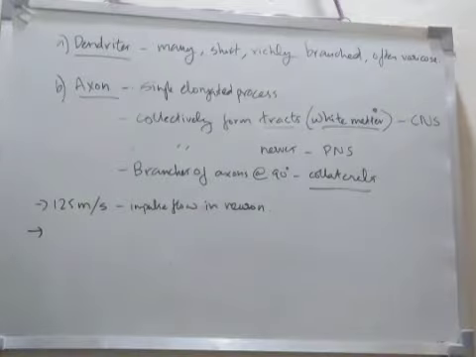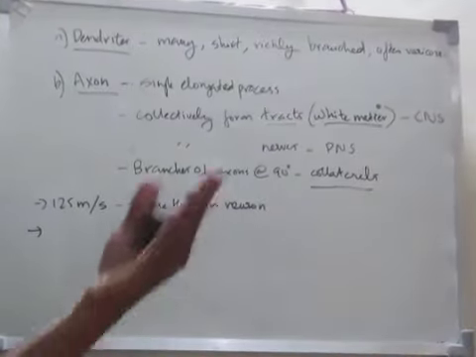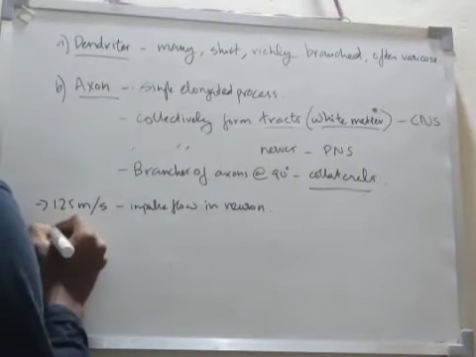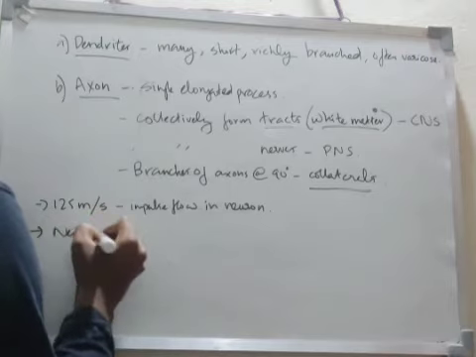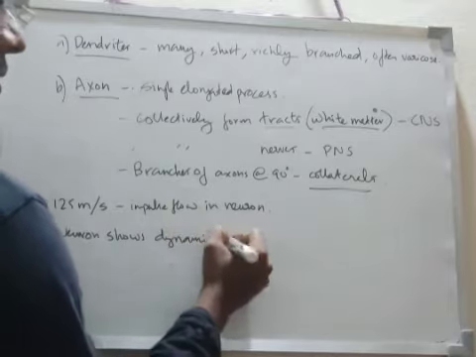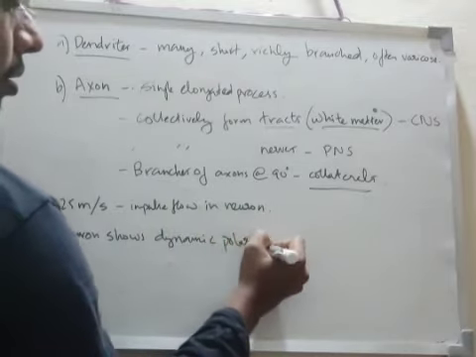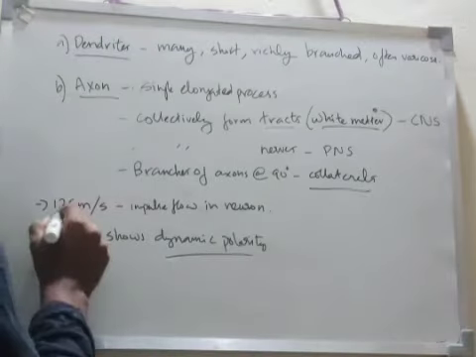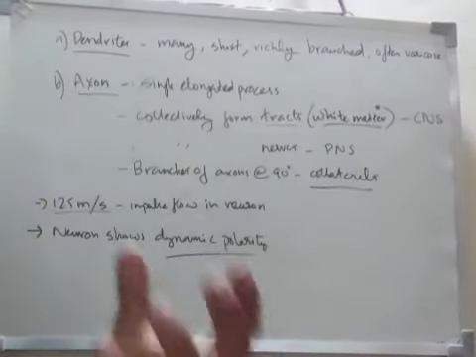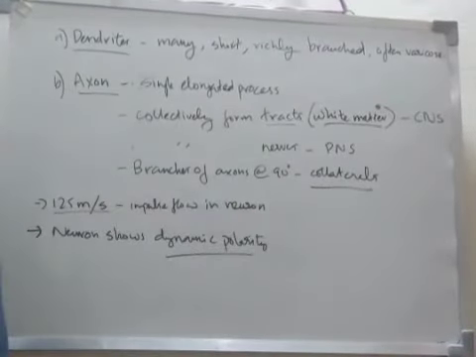And another point is the neuron shows dynamic polarity in its processes. The impulse flows towards the cell body in the dendrites and away from the cell body in the axon. Okay, I hope you understand.